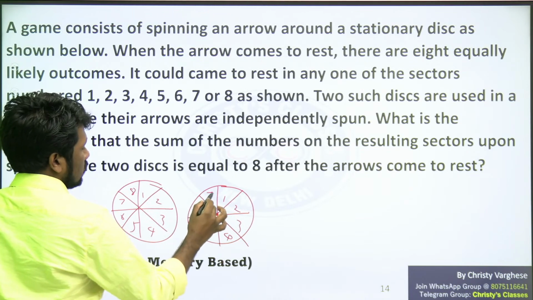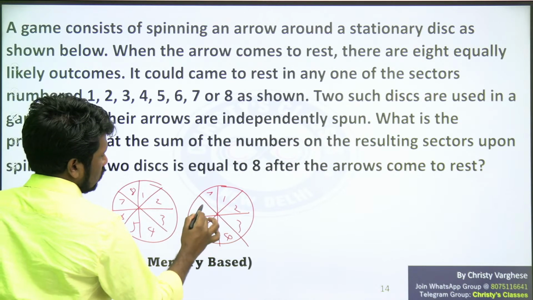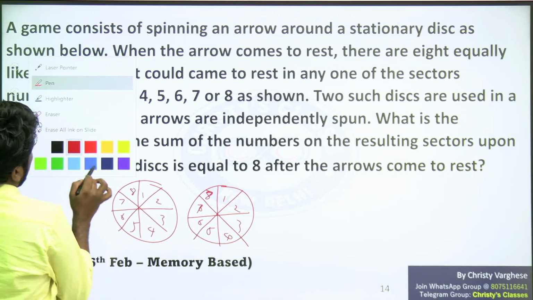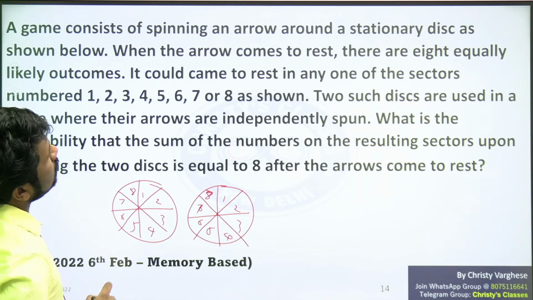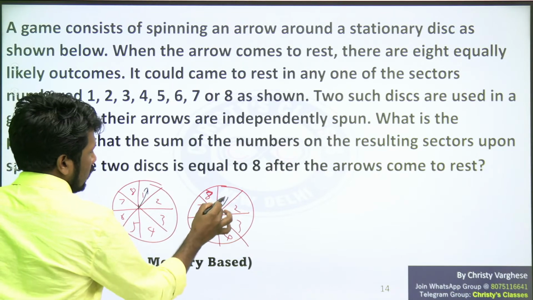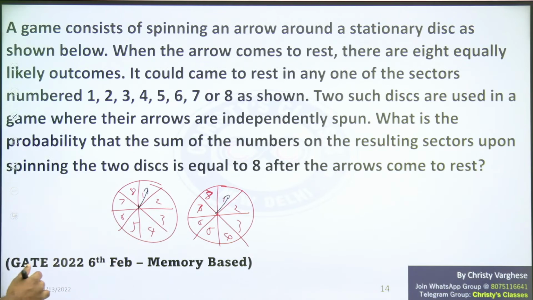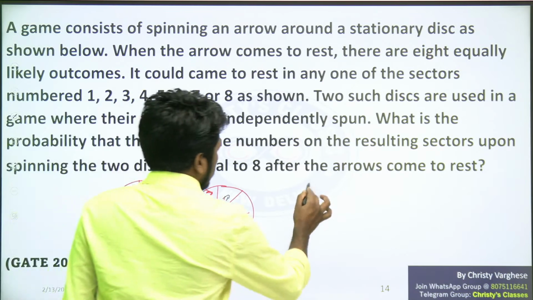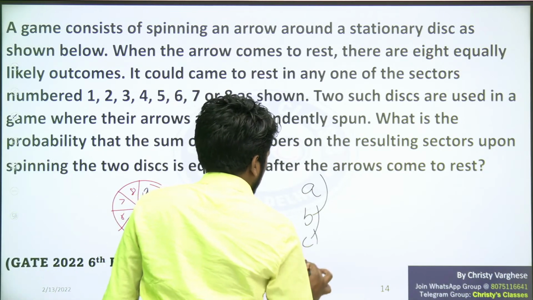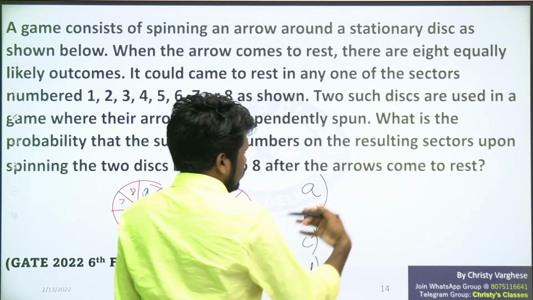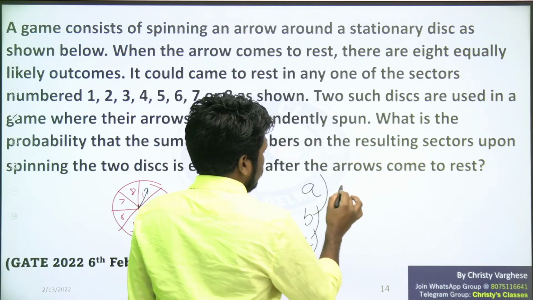This is what the picture is showing you. So there is a needle like this. The question is telling about spinning an arrow. The arrow can be anywhere. There are two discs like this, and for the options also I will write them down. Yeah, four options, I don't remember the exact options, so I will create 4 options and give you.